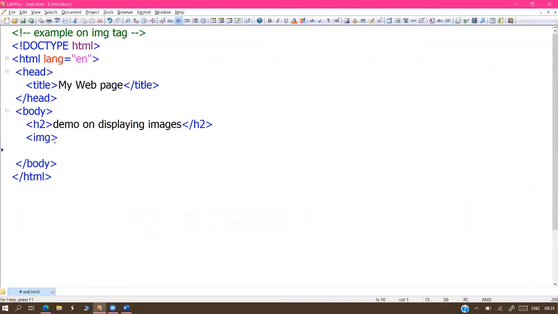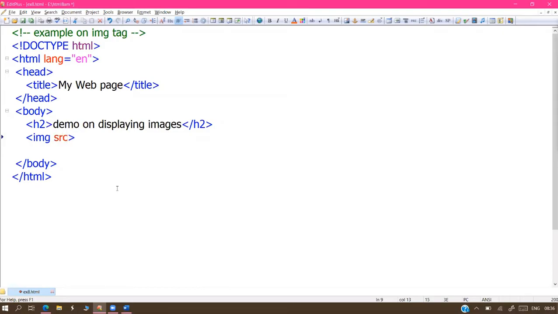So now attributes are required. We are giving some instructions to the browser. Attributes are used to send instructions to the browser. I explained that point yesterday. The first attribute is SRC.